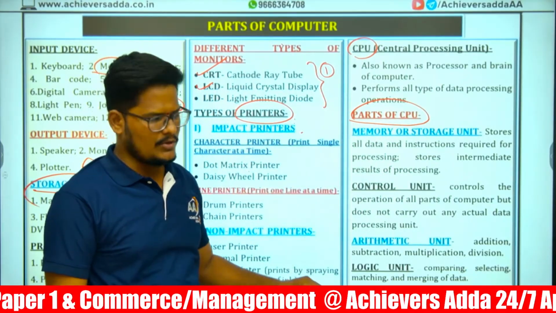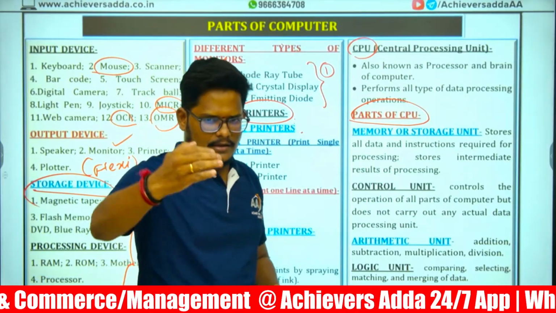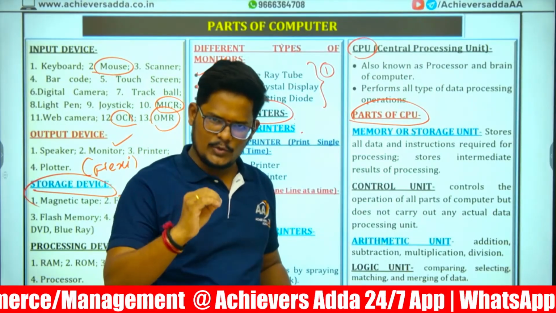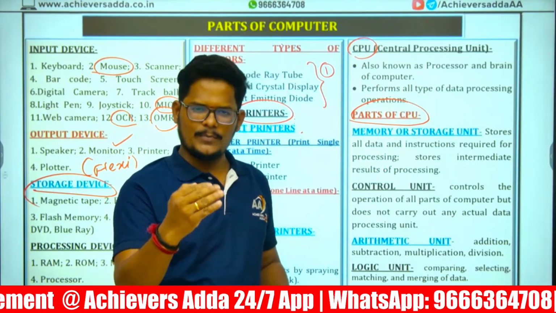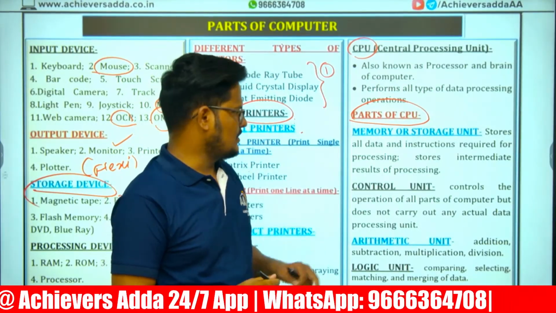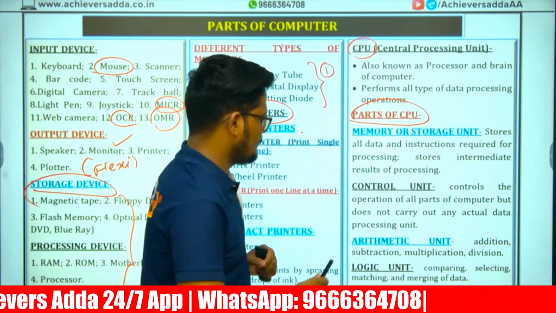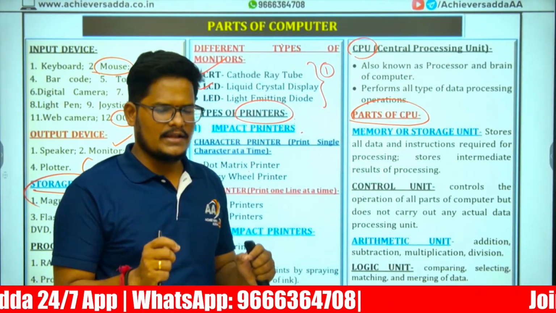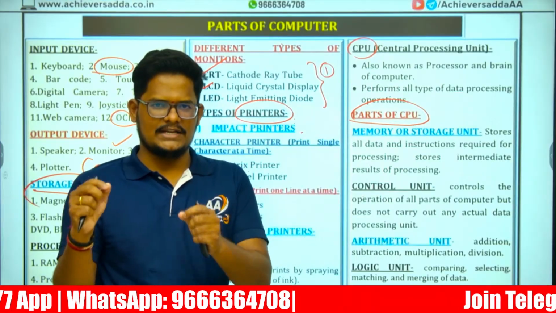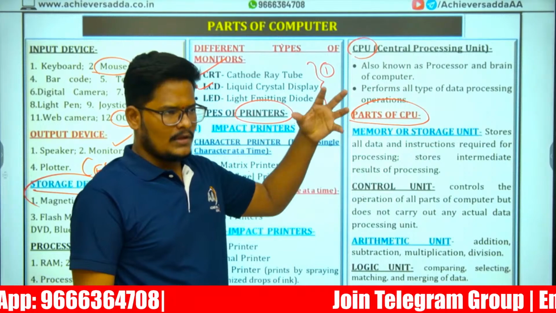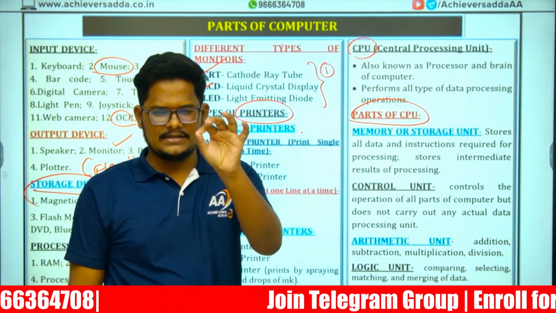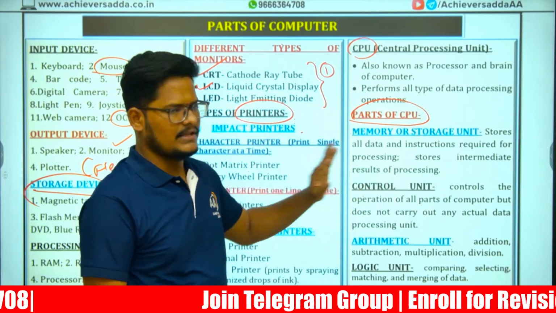First is the memory unit. Anything taken as input will be stored in the memory first. Later, it will be sent to the processing. Again, the output also will come back to the memory unit. It is a memory or storage unit. Next, the control unit, which will control all operations of the computer. That is why it is called a control unit. Every activity inside the computer works under the direction of the control unit.